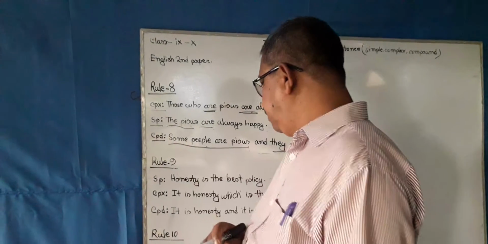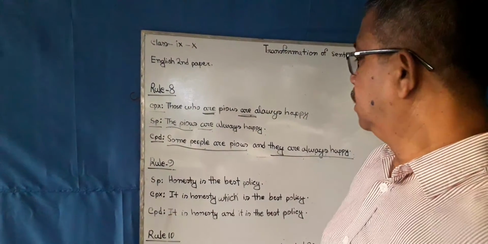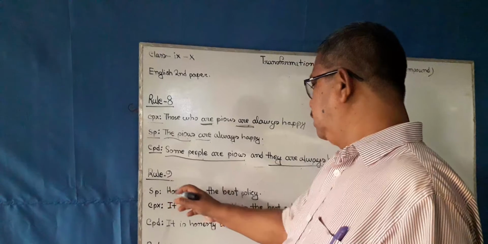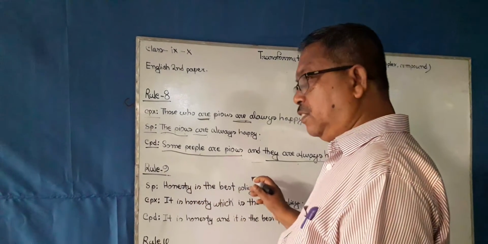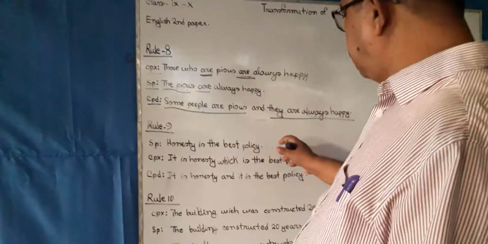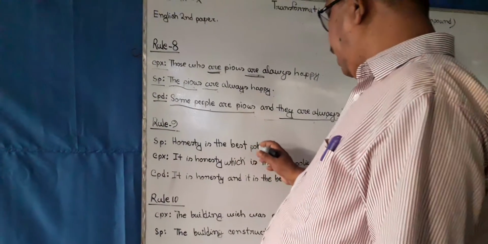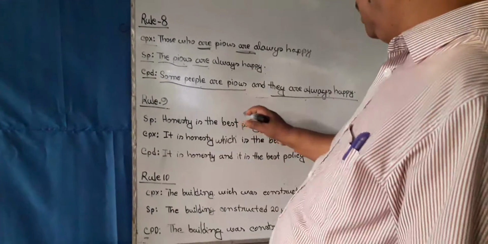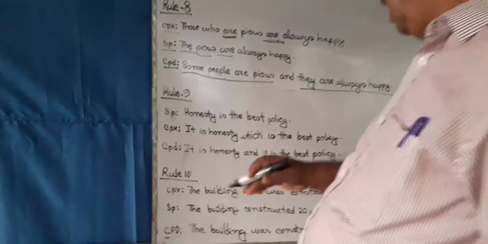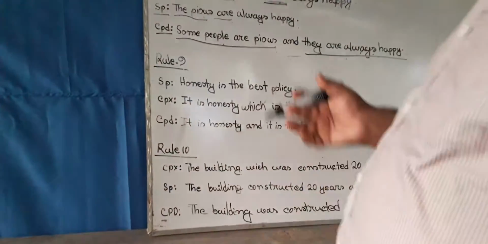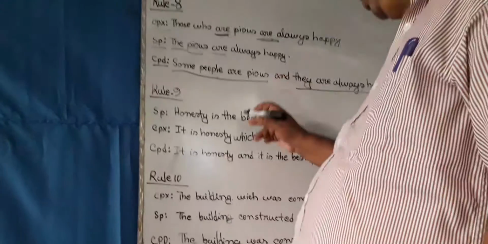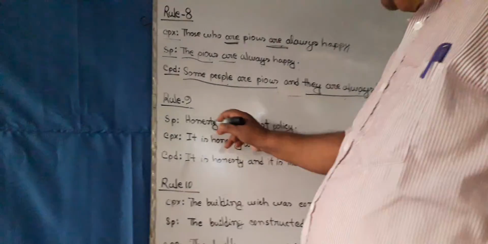Rule 9. SP, simple sentence: Honesty is the best policy. In this sentence, we cannot find any way to break it to use two verbs. What can we do now? Now we have to think of how to use two verbs here. Honesty is the best policy.